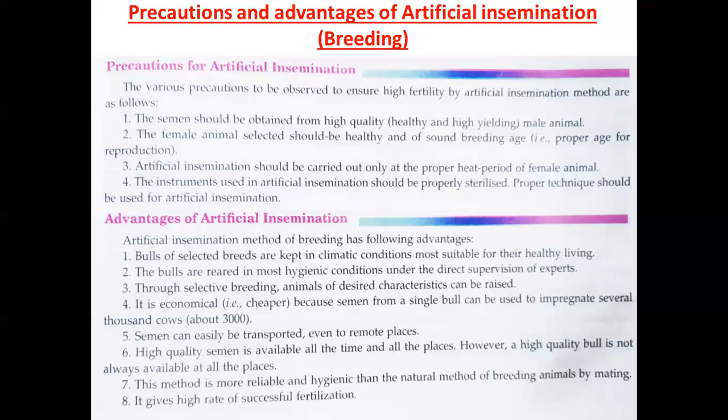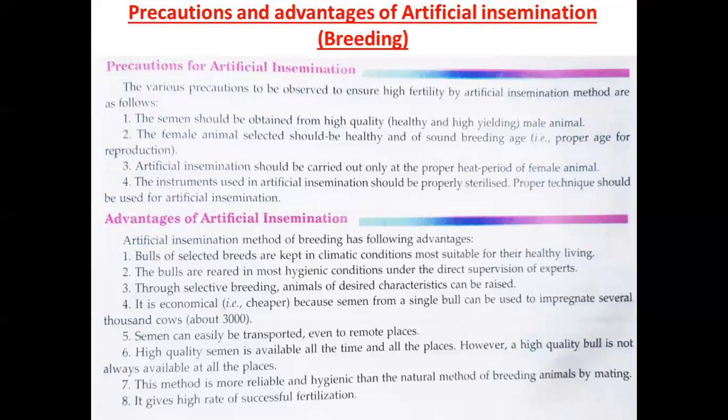Third, through selective breeding, animals of desired characteristics can be raised. Fourth, it is economical, that is, it is cheaper because semen from a single bull can be used to impregnate several thousand cows. Next, semen can easily be transported even to remote places.